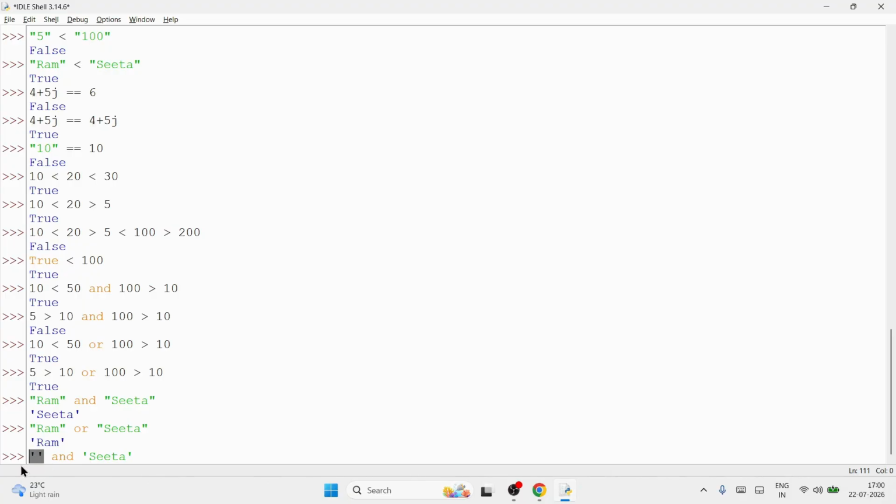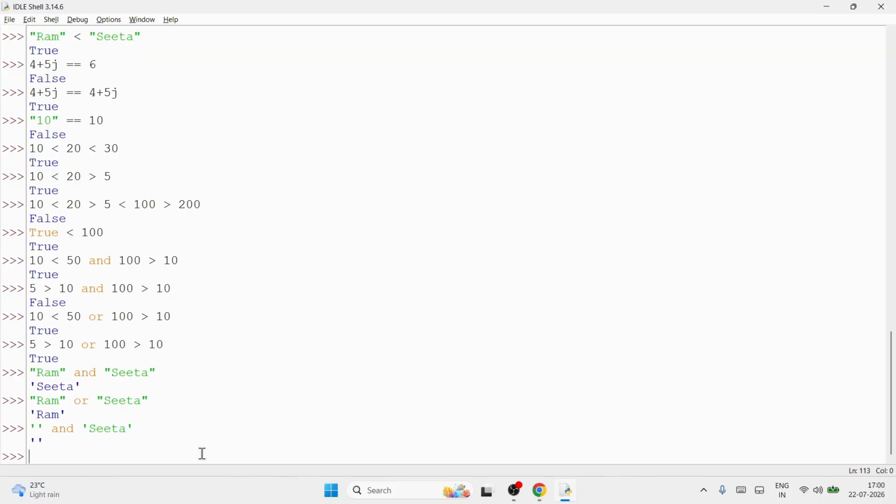Yes. So first false ही return करेगा, that is empty string.